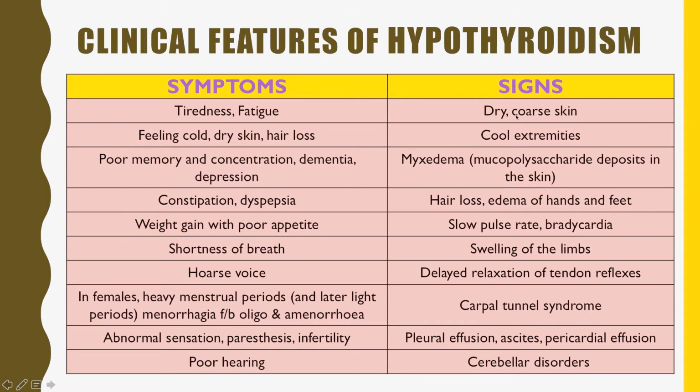whereas signs are dry and coarse skin, cool extremities, myxedema, that means swelling in the body especially over the tibial surface, hair loss, edema of hands, feet, slow pulse rate, bradycardia, swelling of the limbs, delayed relaxation, carpal tunnel syndrome, pleural effusion, ascites, pericardial effusions because of the myxedema, cerebellar disorders. These are some of the signs and symptoms of hypothyroidism.